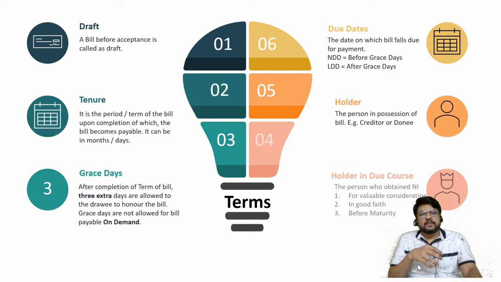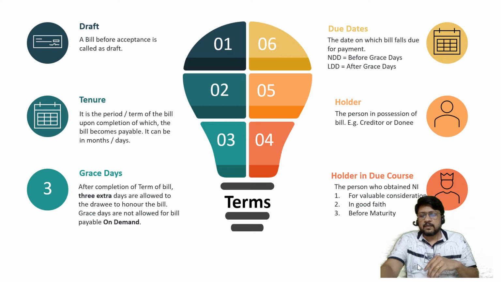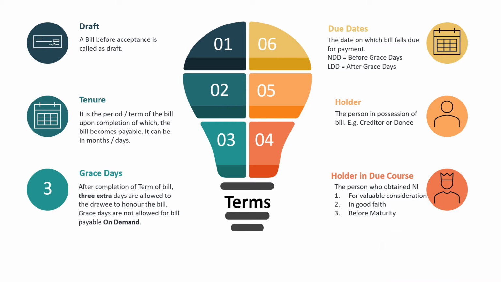Okay. Next one is holder in due course. Let me just disappear from the screen. You can concentrate on this definition. Holder in due course, generally if nothing is proved separately, then we always consider that holder is equal to holder in due course. But to become holder in due course, you need to fulfill 3 conditions. First one, the person who obtained the negotiable instrument, NI means negotiable instrument, for valuable consideration, in good faith and before its maturity, then you are called as holder in due course.